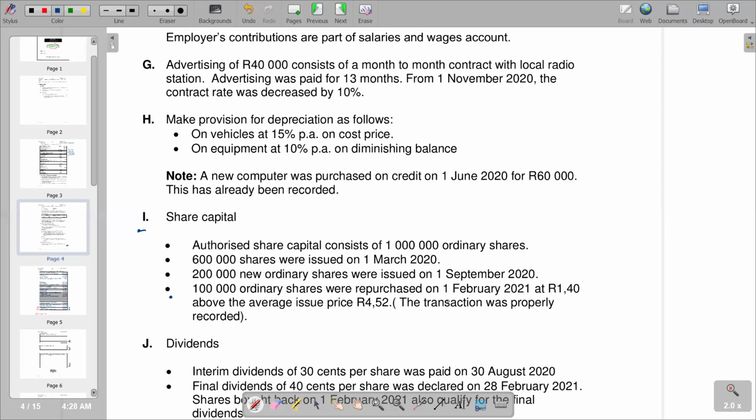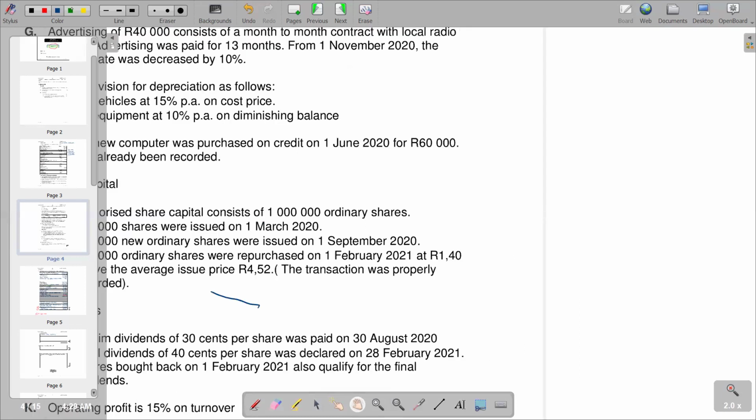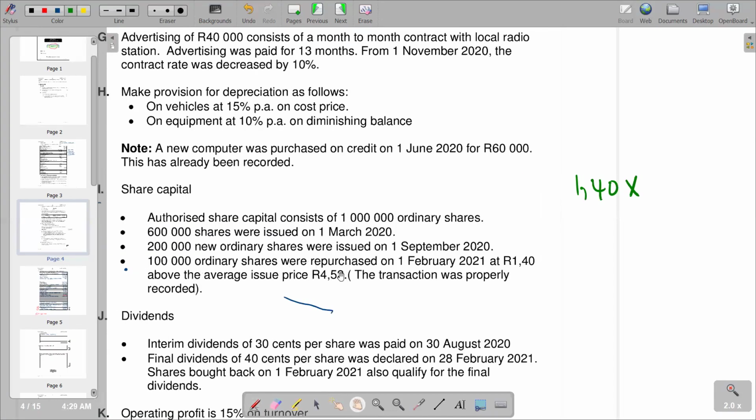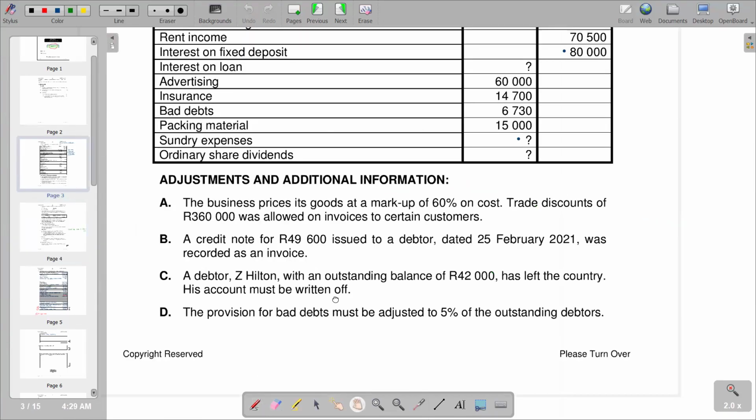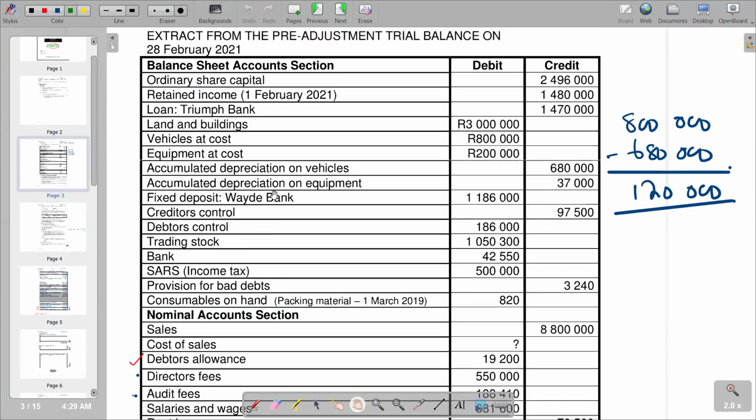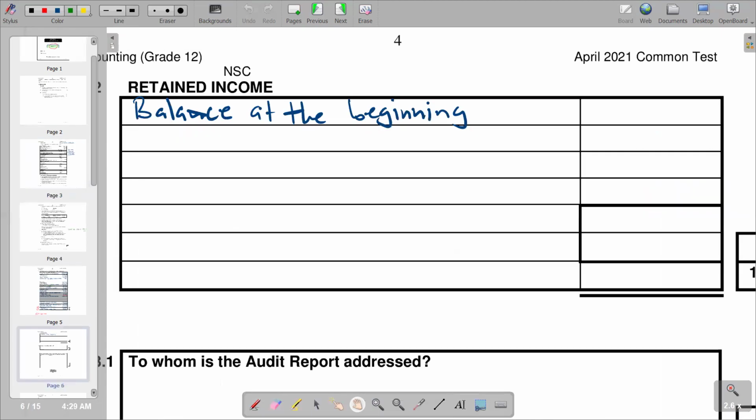The amount of the repurchase above the average share price is 1.40 times the number of shares that we repurchased. We have 100,000 ordinary shares repurchased, giving 140,000. This is the amount of repurchase which we are supposed to add back to the balance given for retained income at the beginning. So we are adding it to 1,480,000. That's how we are going to adjust it here.